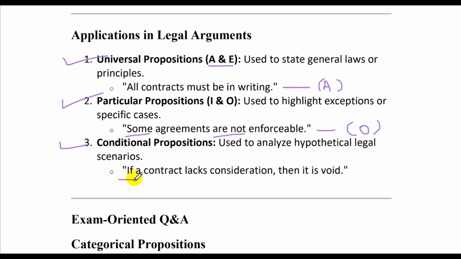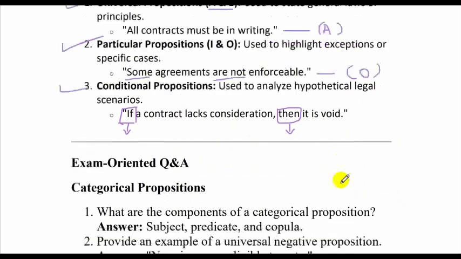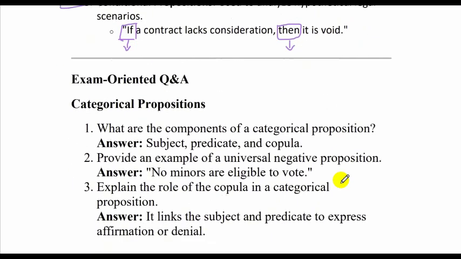So we have if. What was this? I'll wait for 5 seconds. Tell me what is if. If is antecedent. And then, what is then? Then is consequent. So conditional propositions are used to analyze hypothetical legal scenarios. If a contract lacks consideration, then it is void. Now let us look at exam oriented questions and answers.